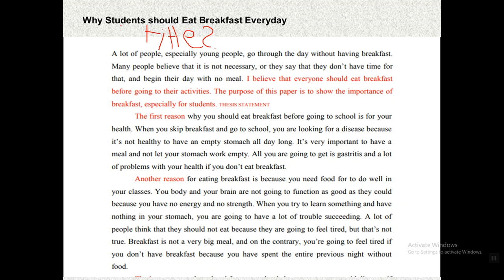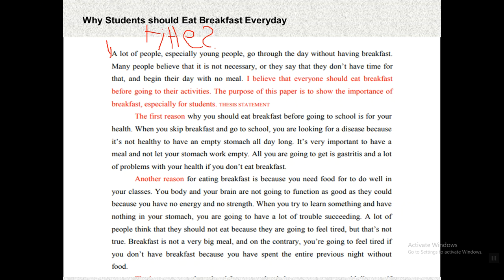What could be the title? Can it be breakfast, or shall I say the super meal? What do you think? Is the super meal better than the breakfast, or the breakfast better than the other one? Definitely the second one, which is the super meal, is way more interesting and more attractive than the general one, which is breakfast.